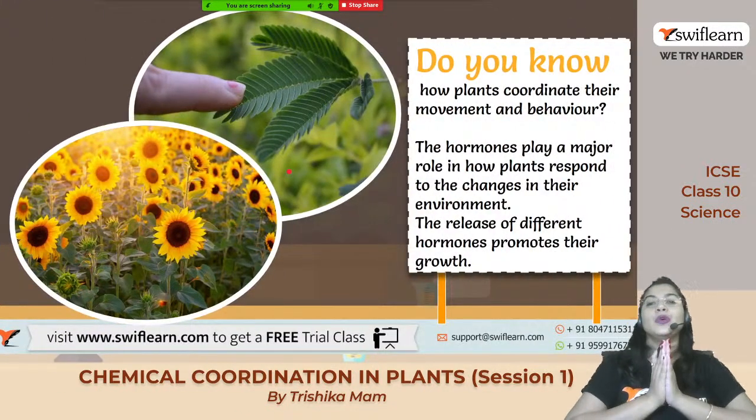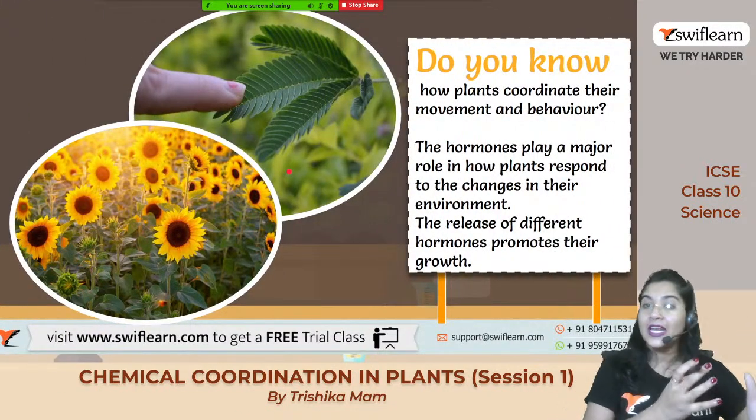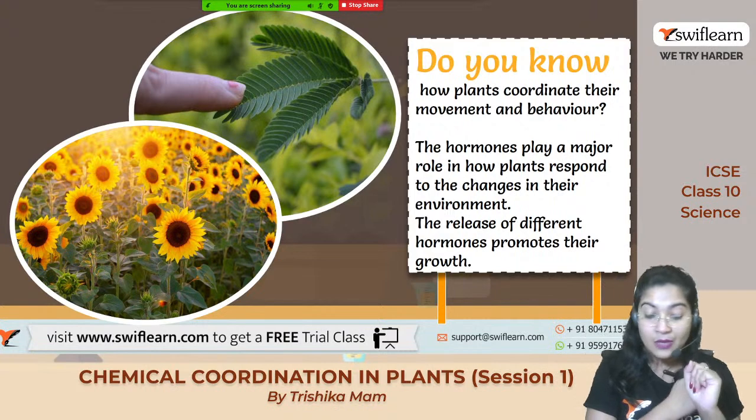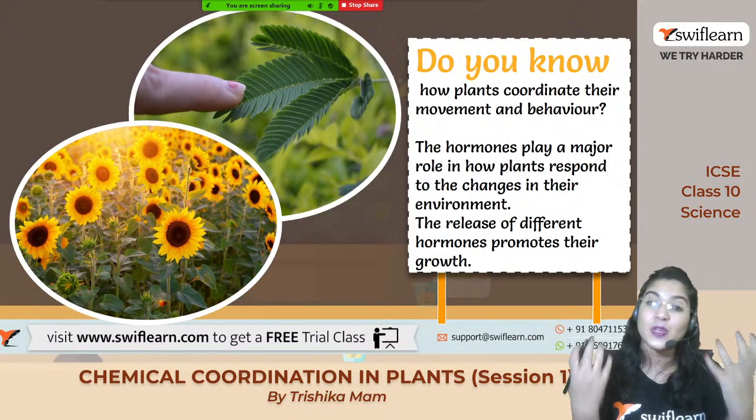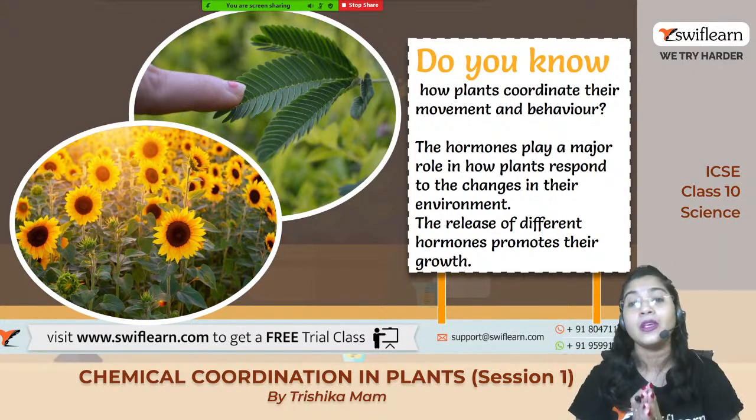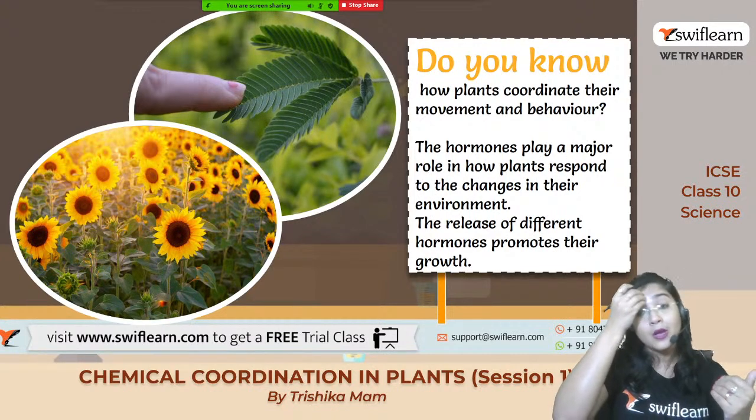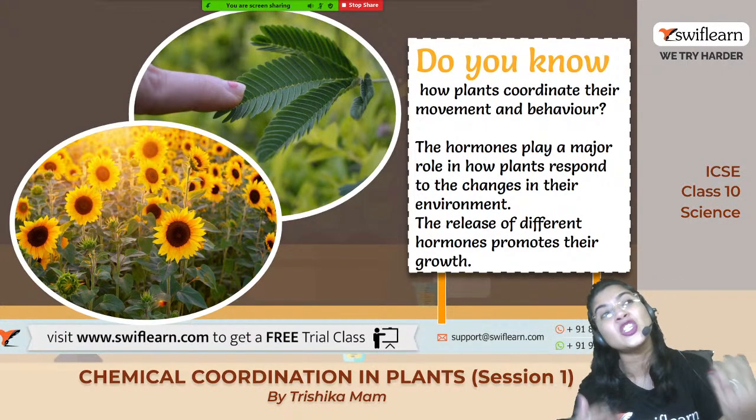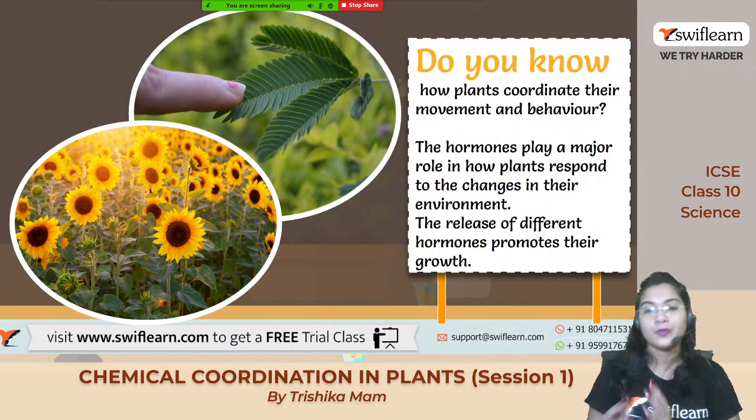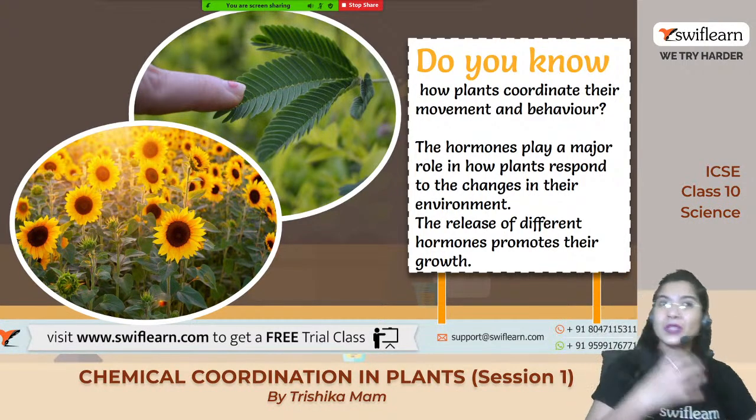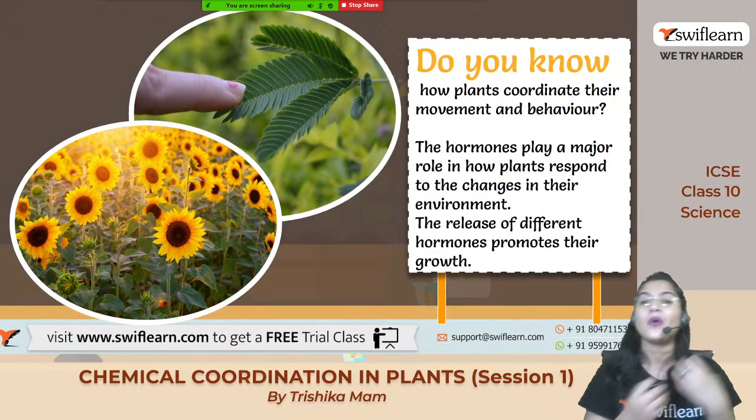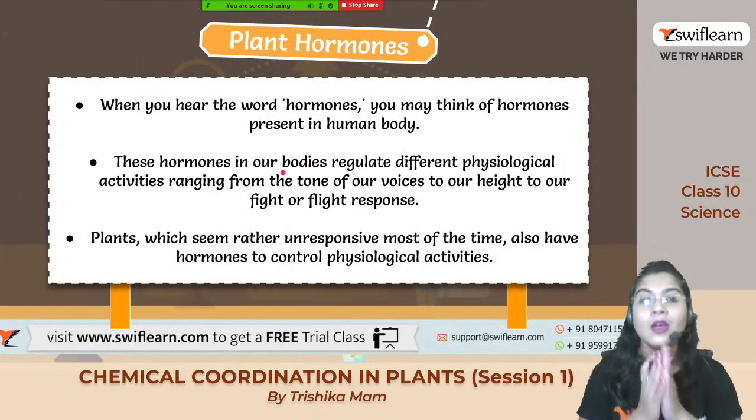Yes. Chalo. So let us now see how they coordinate their movement and behavior. Right, so we already know hormone is the main thing which is produced from the different specialized cells of the plants, and they play a very great role in responding to the change of the environment. Right, up to this much clear. So this release of the hormones will help in the promotion of their growth and development, formation of the fruits, ripening of the fruits, shedding of the leaves. So all these functions are regulated by the hormones.